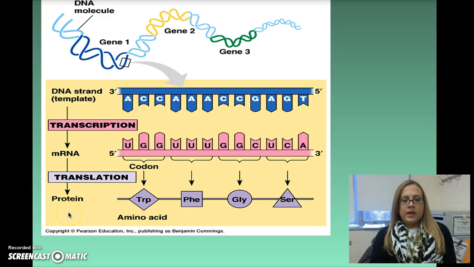And now that gets translated into a protein or a polypeptide chain. And so we said that we use 3 bases at a time, so when we look at our mRNA, we are going to have these 3 bases read together, and we call that a codon. So UGG is a codon, and it corresponds to a particular amino acid. We'll get into how you figure out which amino acids go with which codons later on. Right now, what I want you to focus on is that every group of 3 bases in this mRNA transcript is a codon, and each codon corresponds to a particular amino acid.